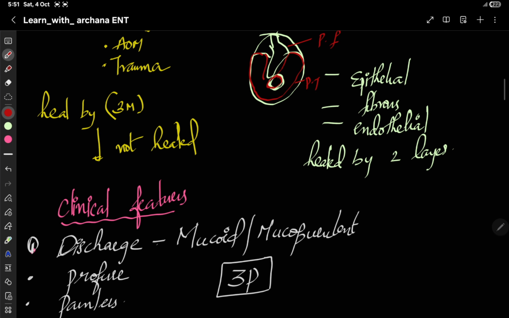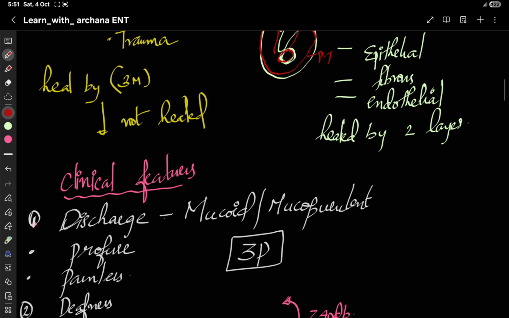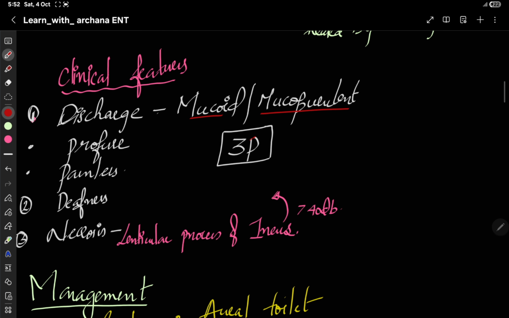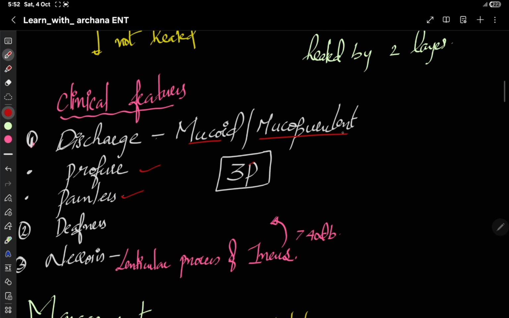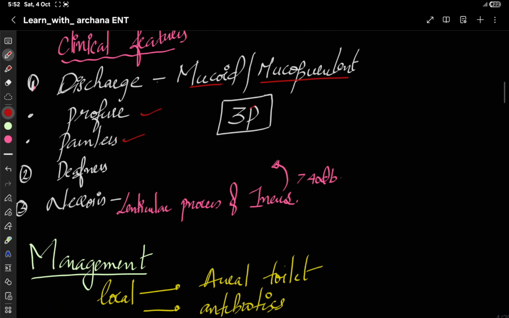Then what is the clinical feature? Think about 3 P's. One is, there will be profuse discharge, and this discharge will be mucoid or mucopurulent. Next P is, it will be painless. It will be mucopurulent, purulent, profuse, and painless. Okay, first one is discharge.